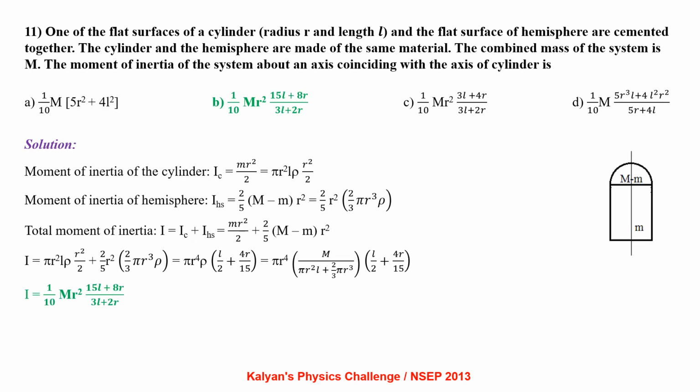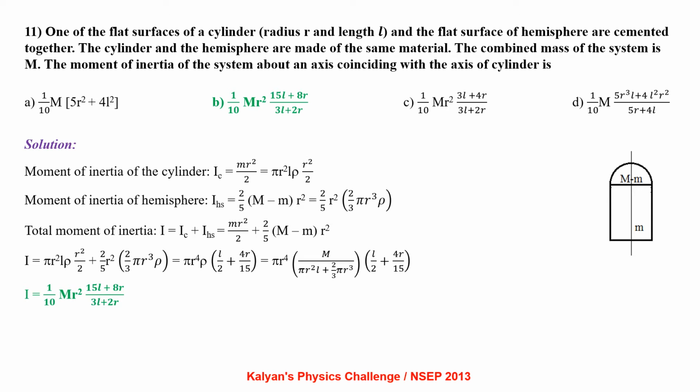One of the flat surfaces of a cylinder, radius r and length l, and the flat surface of a hemisphere are cemented together. The cylinder and the hemisphere are made up of the same material. The combined mass of the system is capital M. The moment of inertia of the system about an axis coinciding with the axis of the cylinder is?